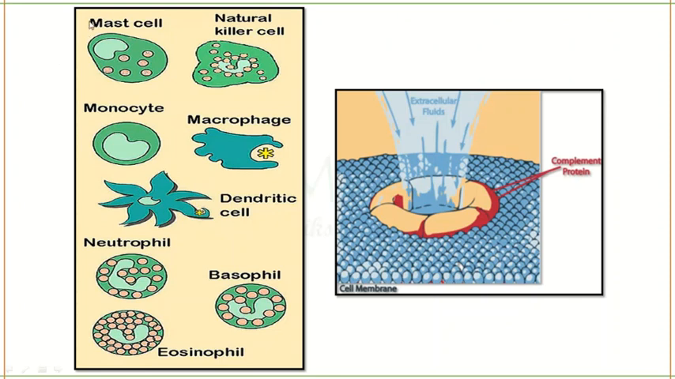You can see the diagrammatic representation of mast cell, monocytes, NK cells, macrophages, dendritic cells, neutrophils, basophils and eosinophils. And this is the complement system, where complement proteins will create a hole in the bacterial cell wall and the extracellular fluids will enter inside it, the cell will burst, or all of the components will go out and the cell will anyway die.